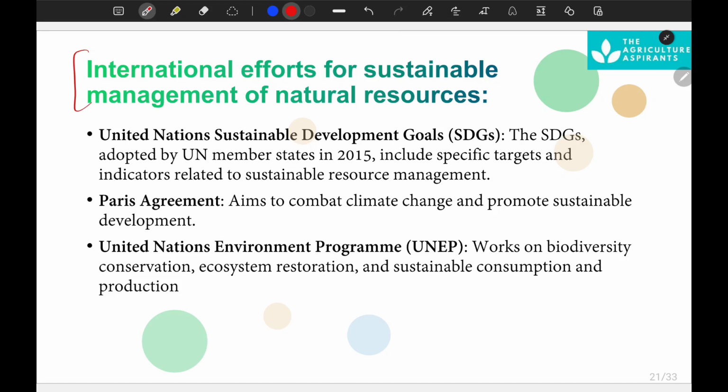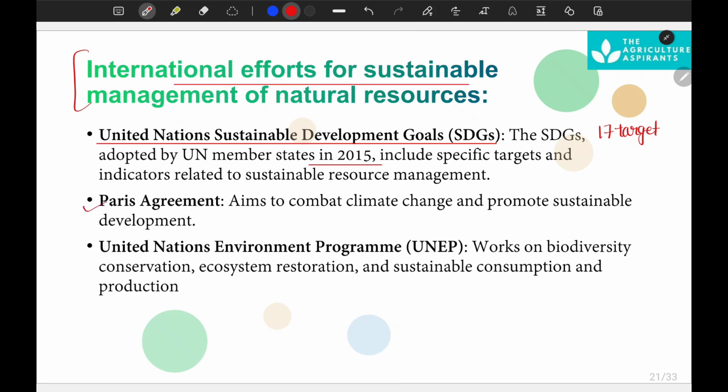So what are the international efforts for sustainable management? United Nations Sustainable Development Goals, UN SDGs. You know about this? This was adopted by the UN in 2015. It includes 17 targets. We have to achieve this by 2030.